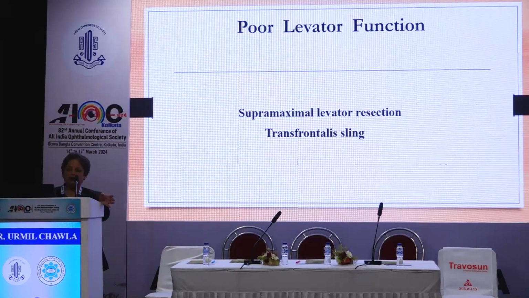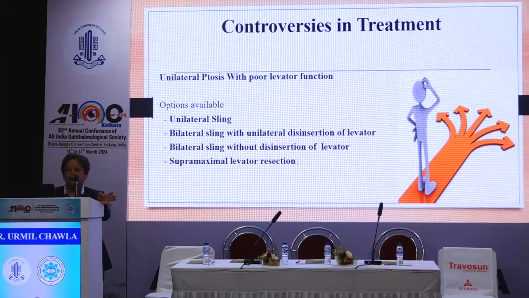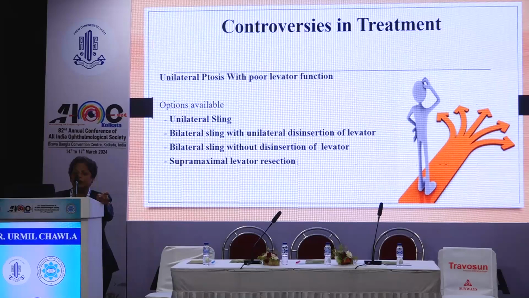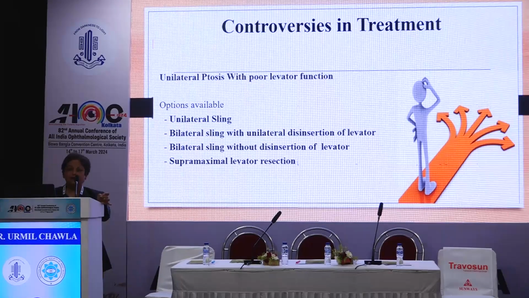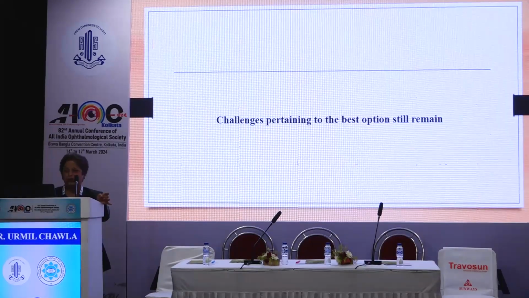Now, most important, this controversy which always comes is for poor levator function, whether we should go for a supramaximal levator resection or a transfrontalis sling. Now, there are various options available if it is a unilateral ptosis with poor levator function. The unilateral sling, bilateral sling can be done, which used to be done previously. Nowadays, I don't think anybody does bilateral sling. Patients are not willing either for touching the normal eye. Supramaximal levator resection is a very good option.